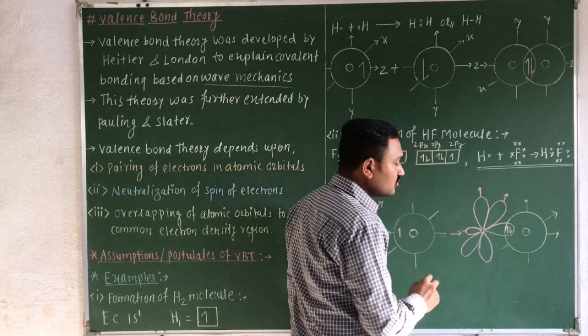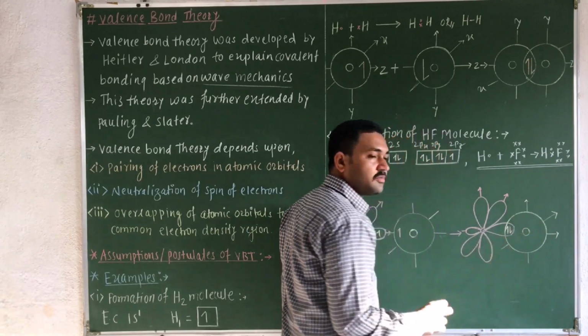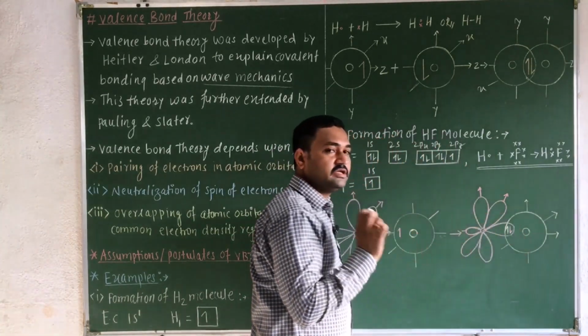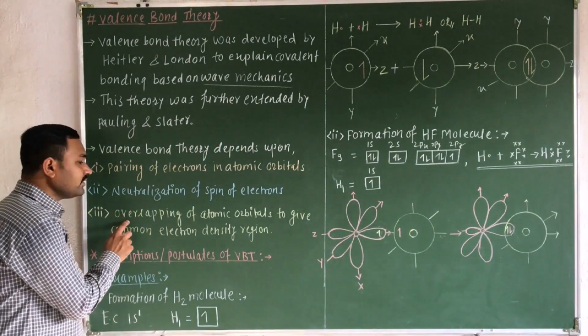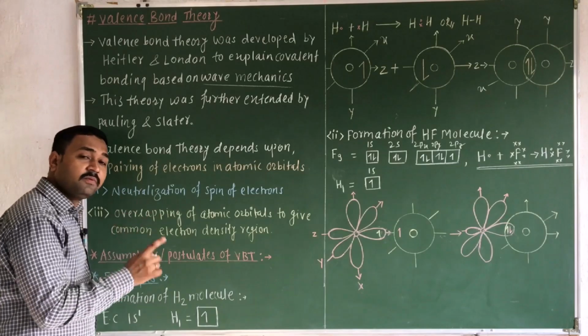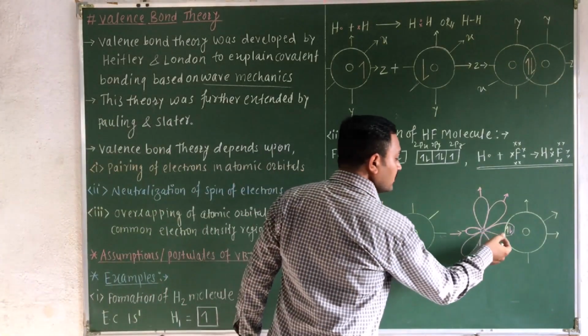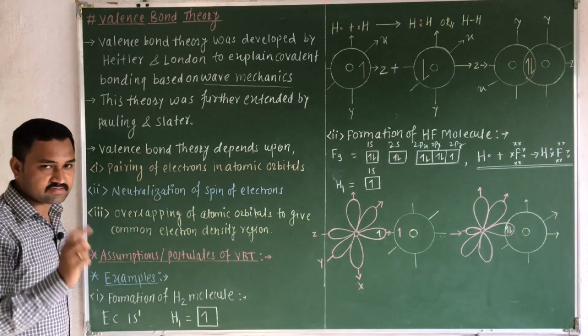At the center there is the nucleus of each atom, and the overlapping atomic orbitals have the common electron density region. So in the third factor, we have to consider that the atomic orbitals overlap and produce the common electron density region. So valence bond theory considered these three important factors.